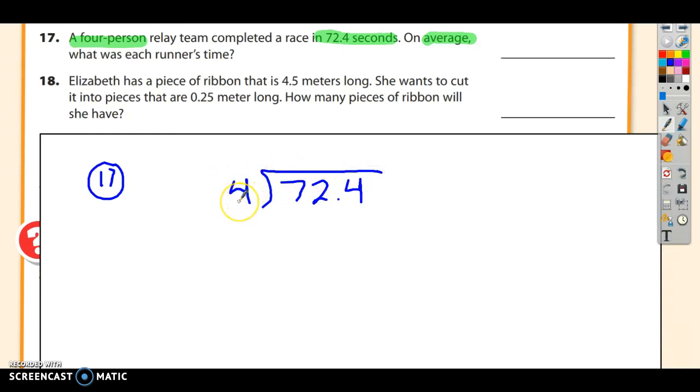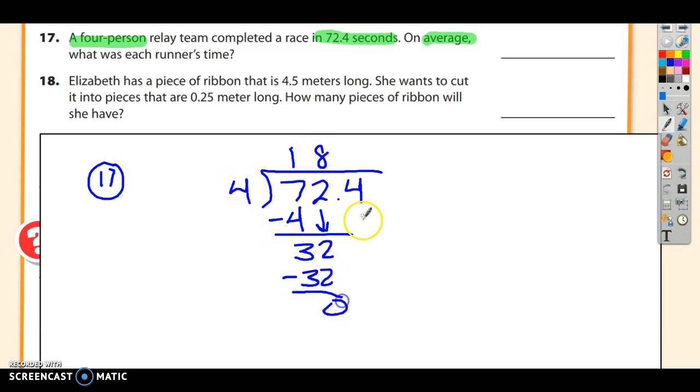And since 4 is a whole number, we don't have to do any moving of decimals. 4 goes into 7 only once. 4 goes into 32 8 times. 8 times 4 is 32. 4 goes into 4 once. I'm done dividing. Decimal goes straight up.